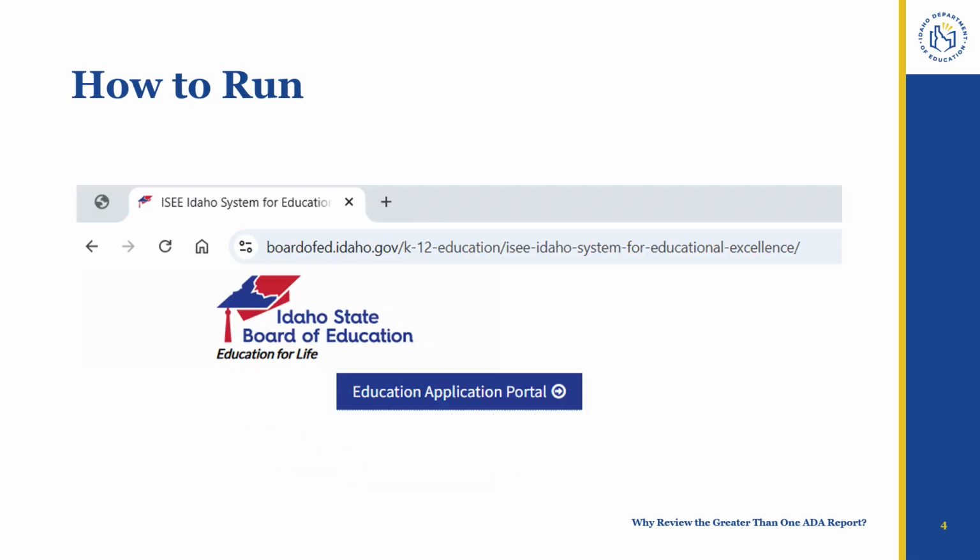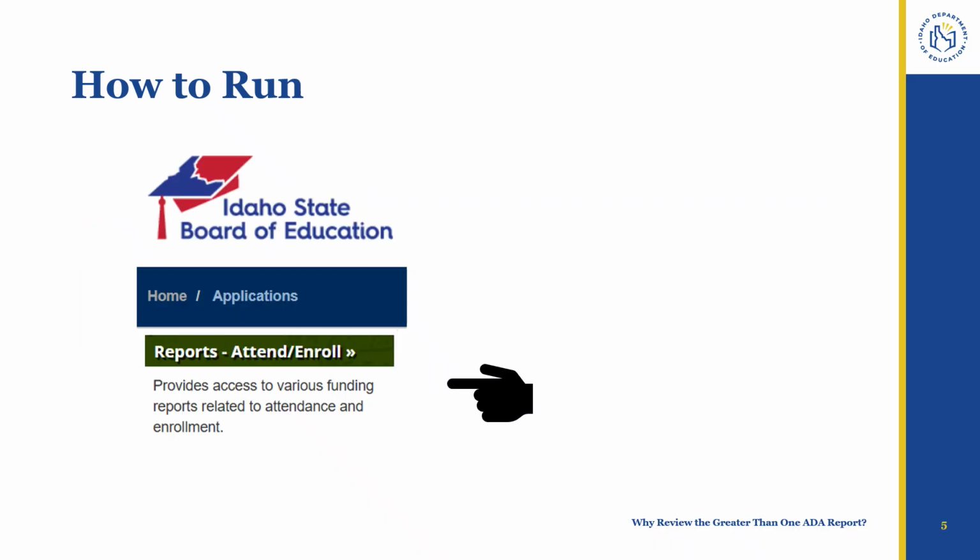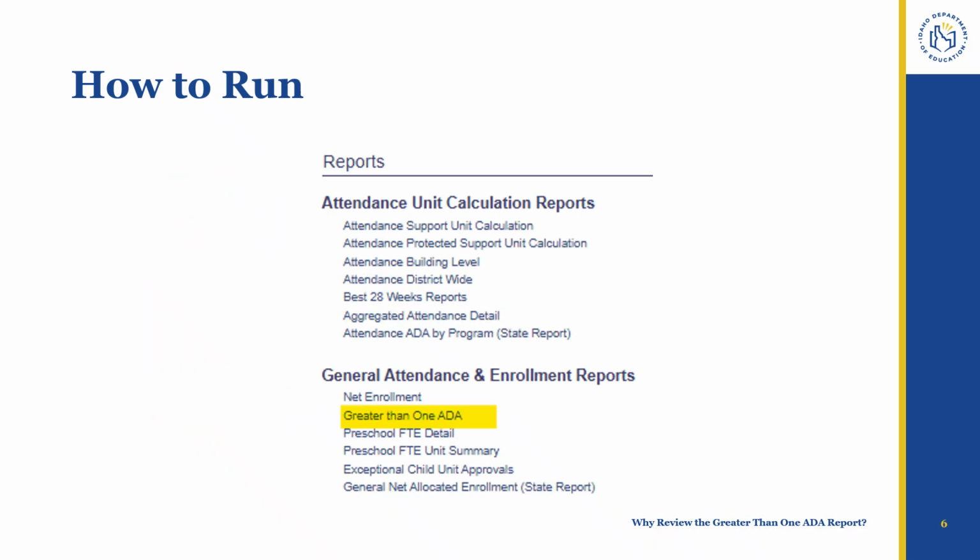Go to the Idaho State Board of Education's website and sign into the Education Application Portal. Once there, select the Reports, Attend, Enroll application. Choose the greater than one ADA report from the General Attendance and Enrollment Report group.